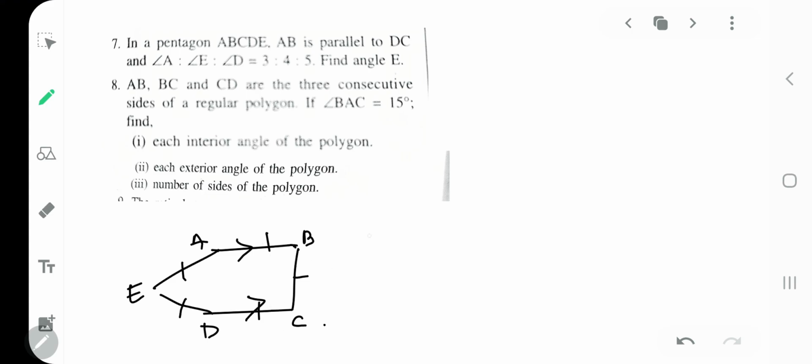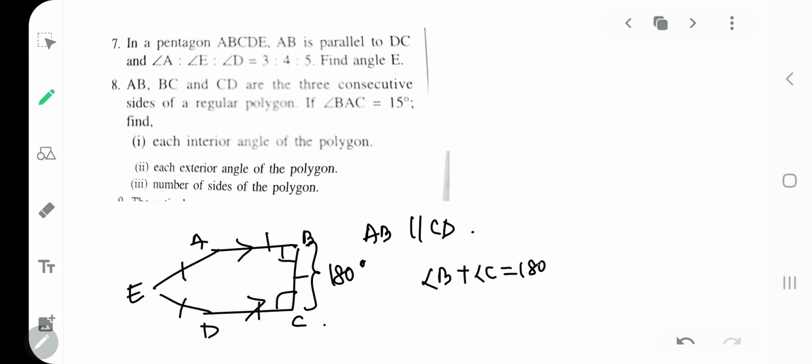AB is parallel to CD. If they both are parallel, can I take them as 90 degree? Or can I take the addition to be supplementary, that is 180 degree? Can I say angle B plus angle C is equal to 180 degree? And the remaining angles are given as A is 3x, E is 4x, and D is 5x.